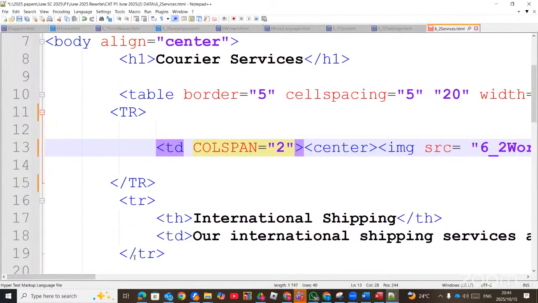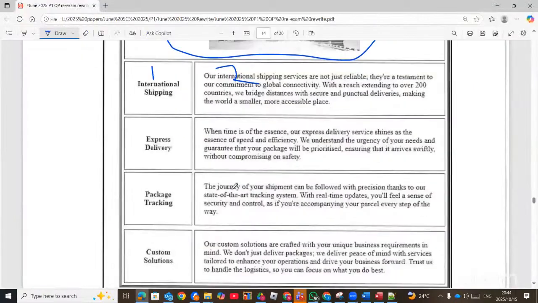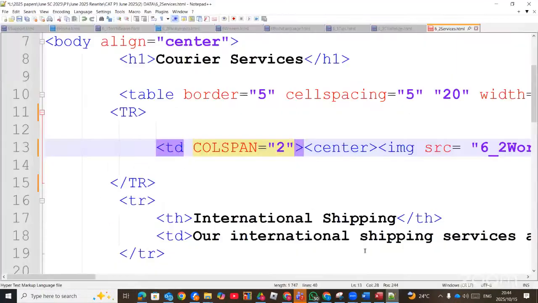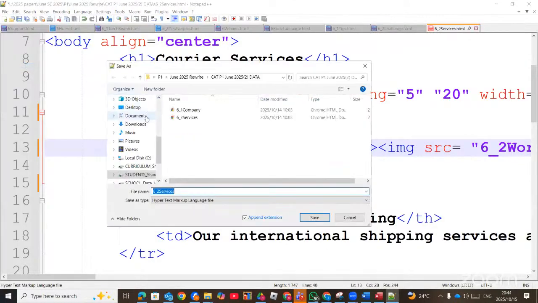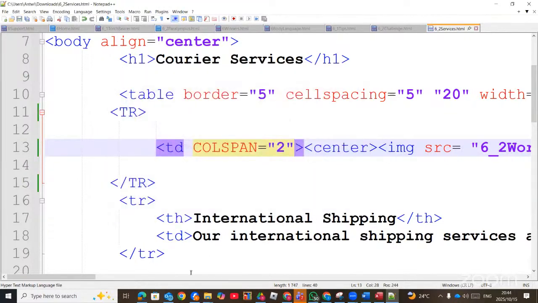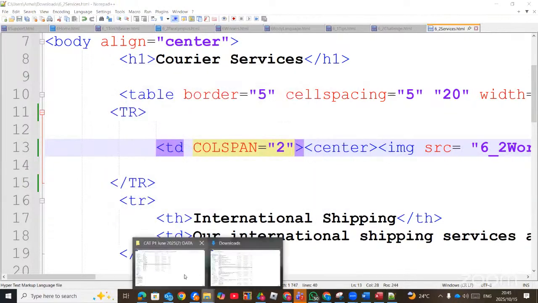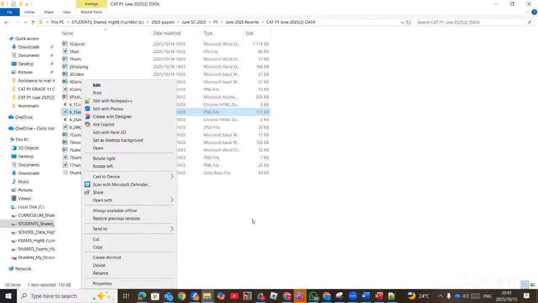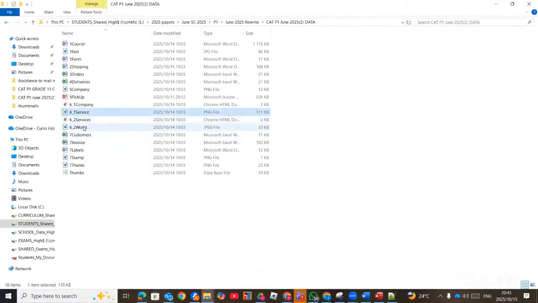Right. Then again, so let me save and then I'll run it and see. Let me go and save it somewhere. I don't want to save it inside that. And it means that that same image, these two images must be there.